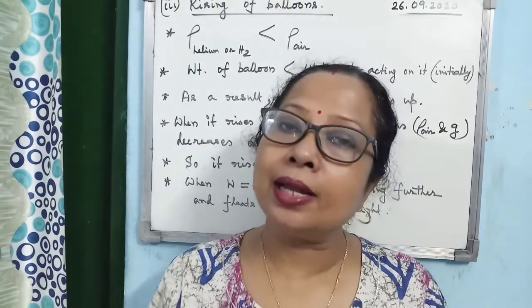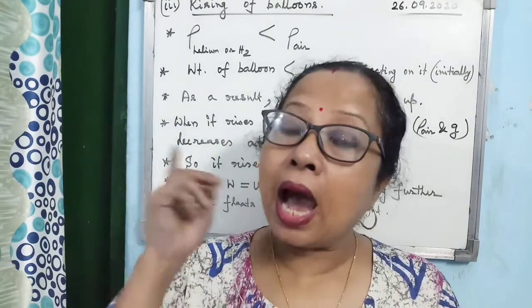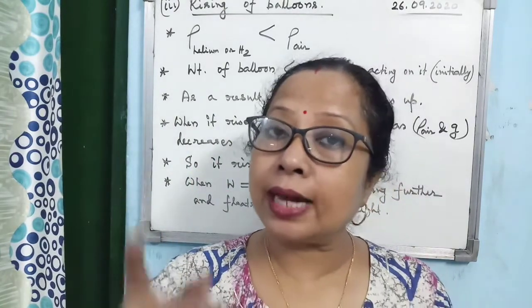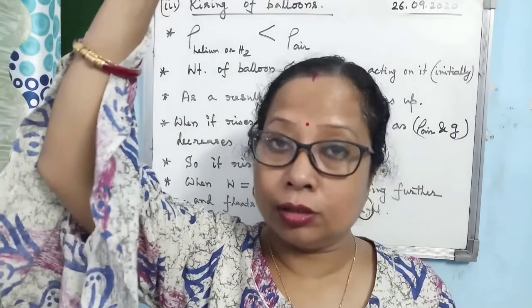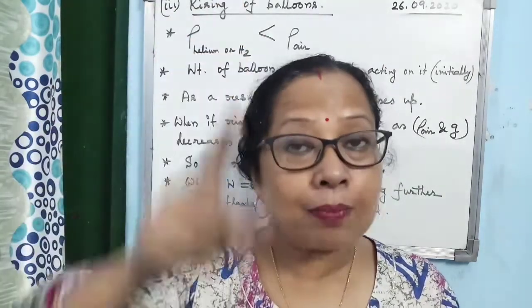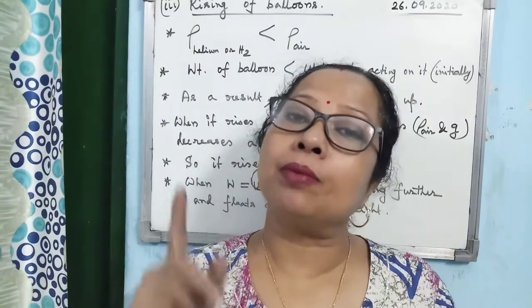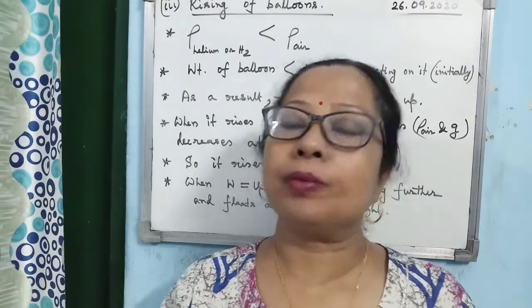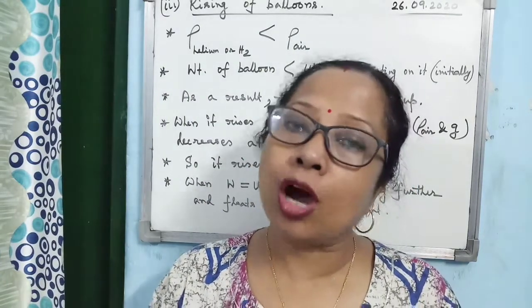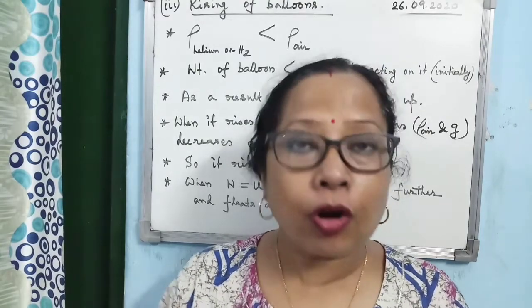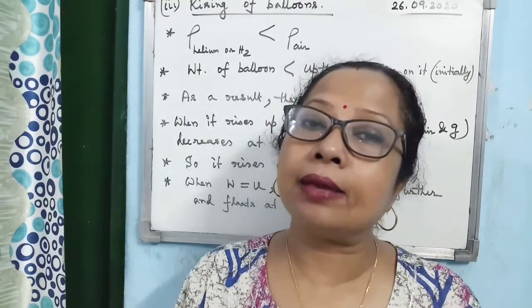How long will the balloon rise? It will not rise up and reach heaven to God. Okay, it will rise until W becomes equal to U. When W becomes equal to U, it will stop rising and start floating, maintaining the same height.